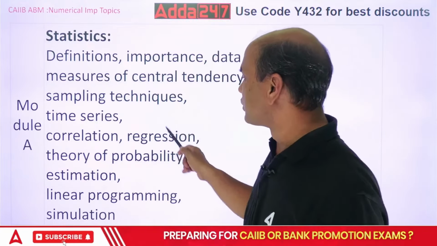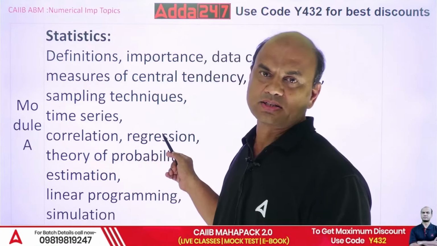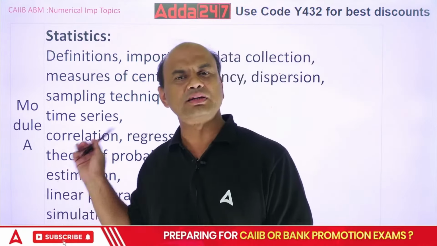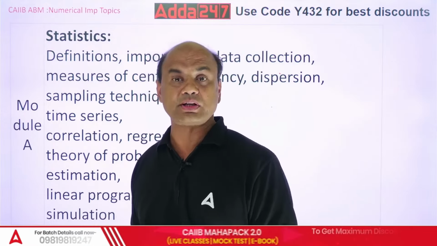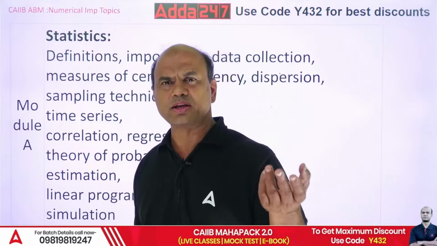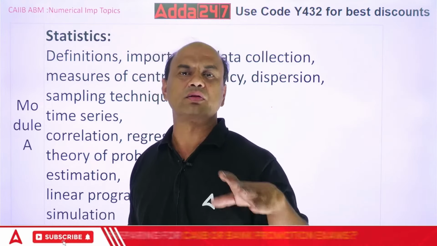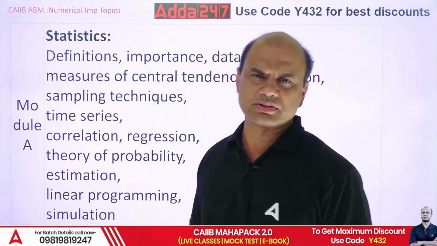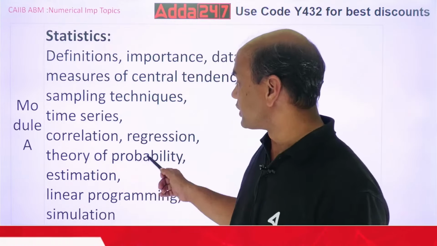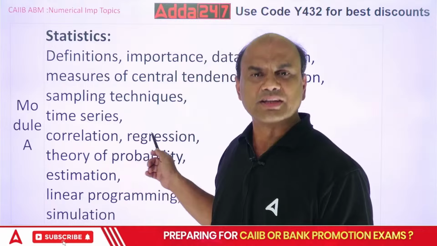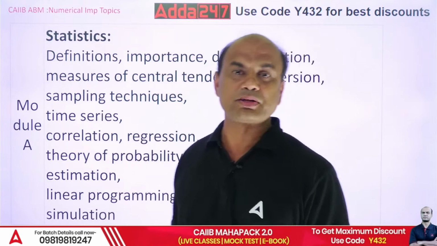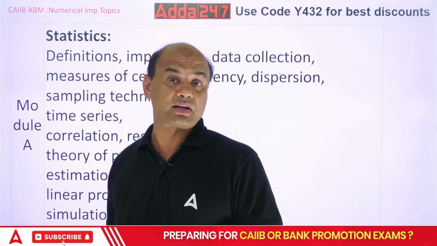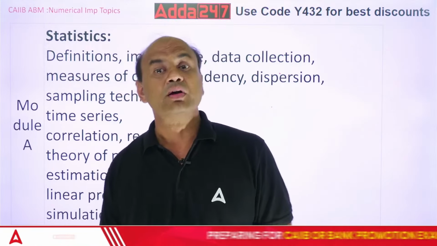Then afterwards comes correlation, regression. Correlation regression is also okay type. Here generally the case study on correlation coefficient is asked. Variance of x, variance of y, covariance of xy, then this R, correlation coefficient, and last one is coefficient of determination. That is also asked. So focus on this also, correlation. Second part of this is regression, that is y equals to a plus bx. So here you will have to find out a and b. This case study comes, finding a and b with confidence levels.